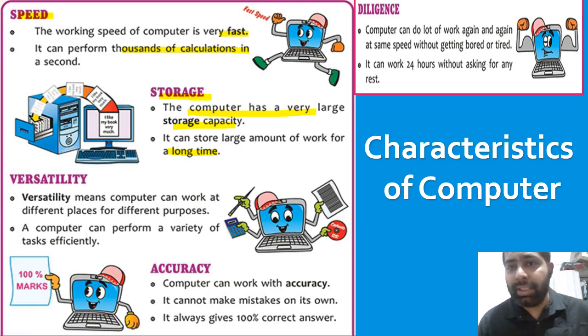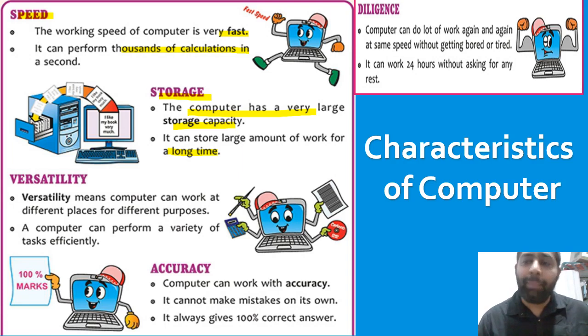And the last feature is diligence. Computer can do a lot of work again and again at the same speed without getting bored or tired. On the other hand, we human beings feel tired after working continuously 6 to 7 hours, then we need rest. But computer can work 24 hours without asking for any rest. So these are all the features of computer.